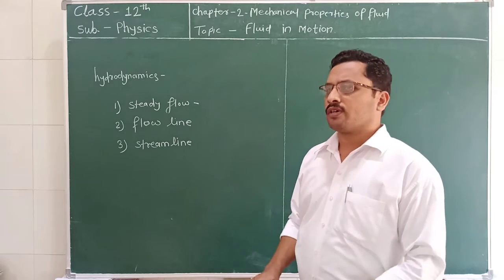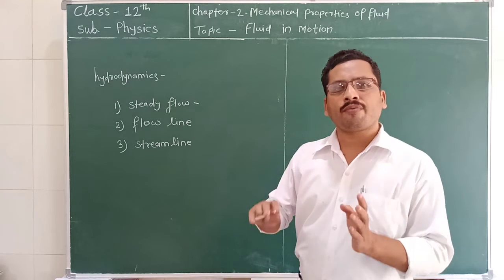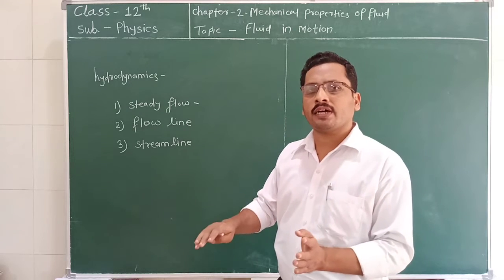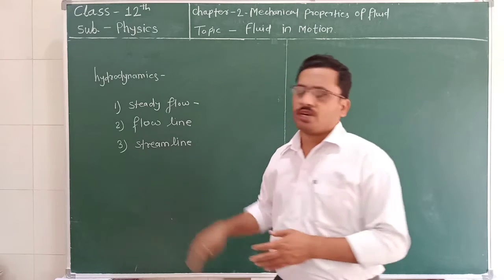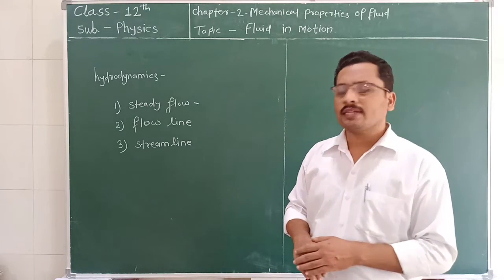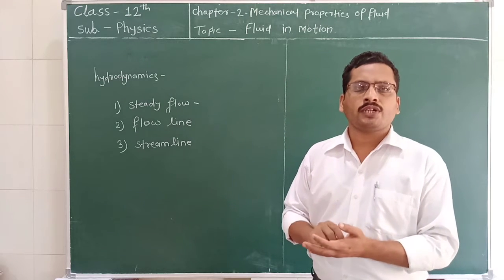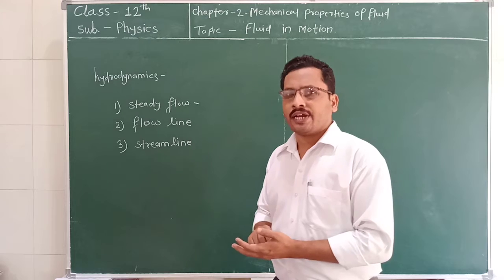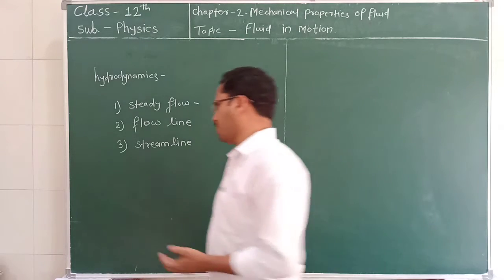The curve whose tangent is in the direction of velocity of the particle, in which direction it is flowing, is called a streamline. We can say that in a streamline, the velocity vector and the tangent are in the same direction. This is called a streamline.